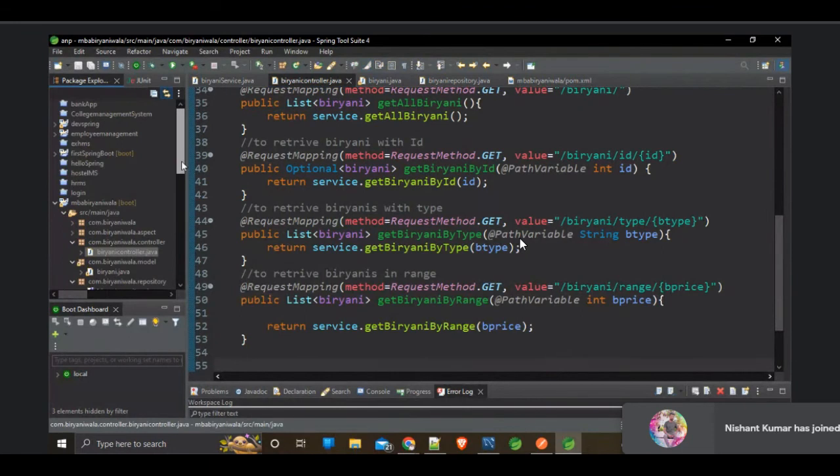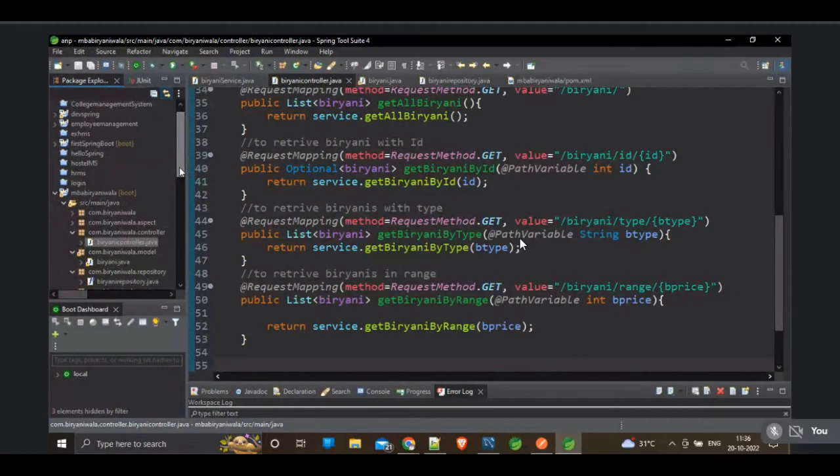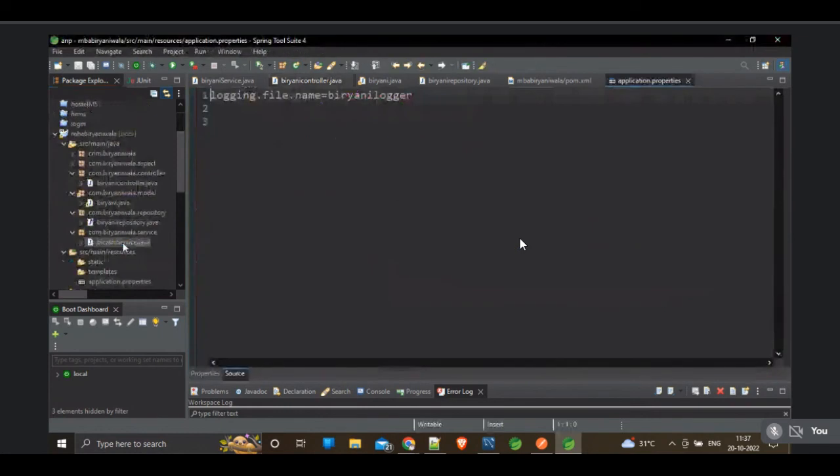If you created your Spring application by using the Spring Starter methodology, you will get application.properties by default. Here you can see we have src/main/java and src/main/resources. In the resources folder you can find application.properties. Here we have to add a few details. In the application.properties file we have to configure our MySQL with our project.